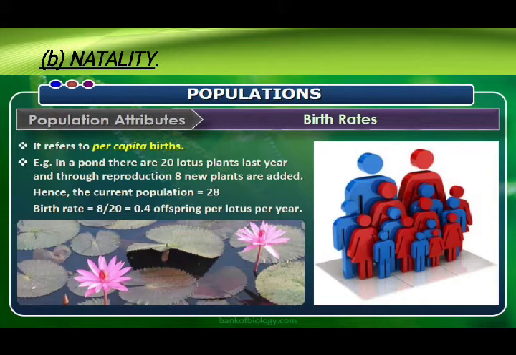So the birth rate will be 8 divided by 20, which is equal to 0.4 offspring per lotus per year. So in short, natality is the birth rate of individuals. It is defined as the birth rate per year in a population.